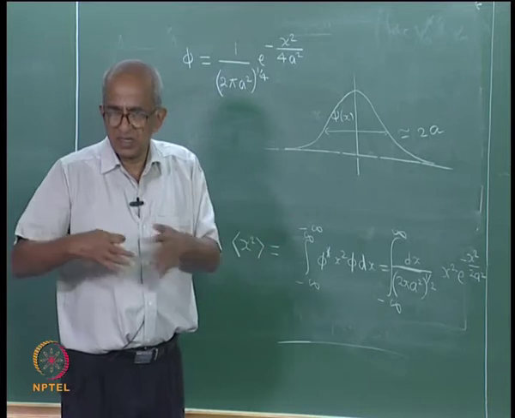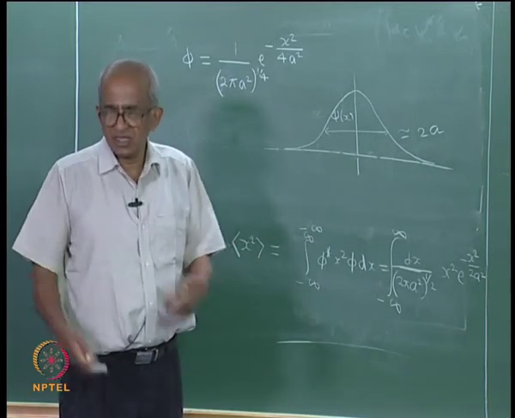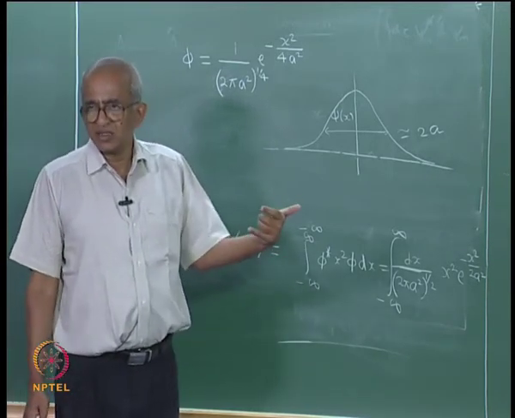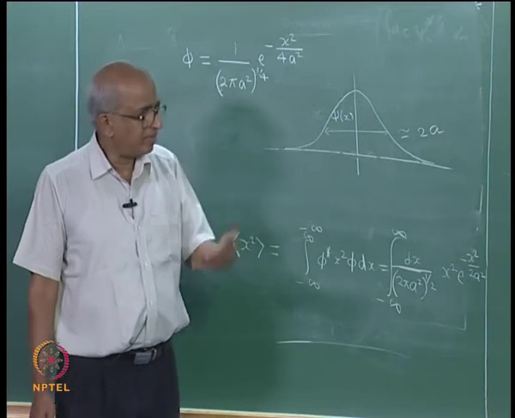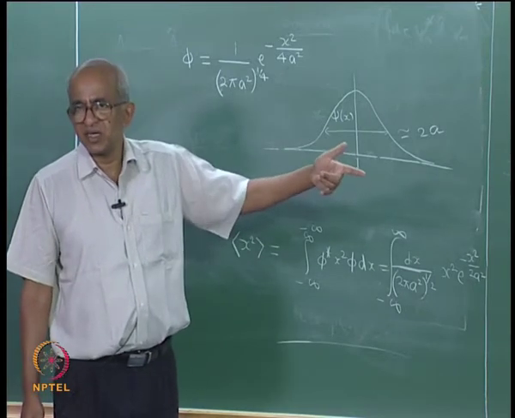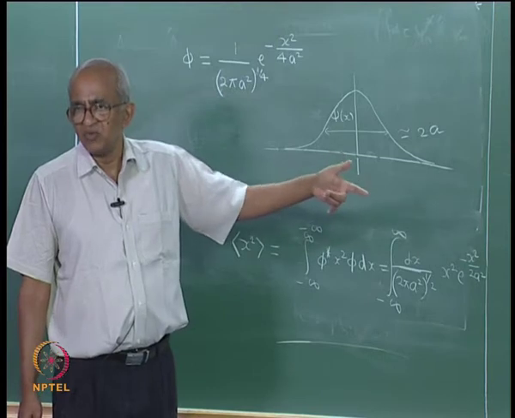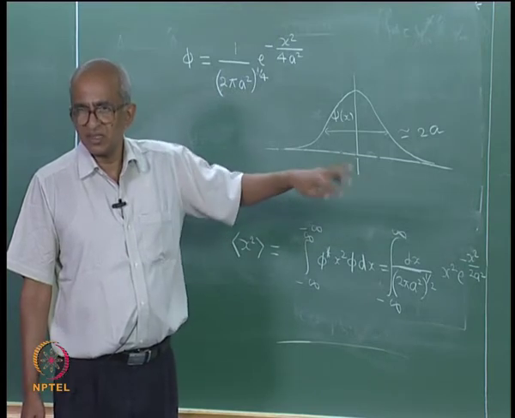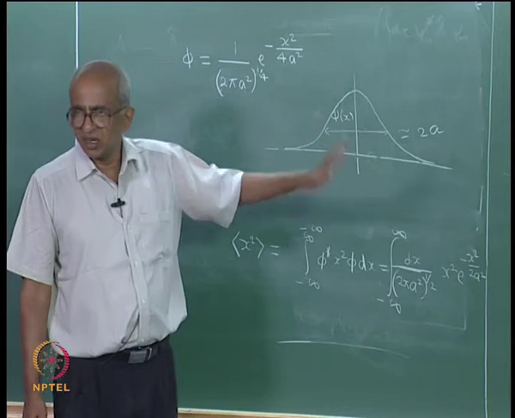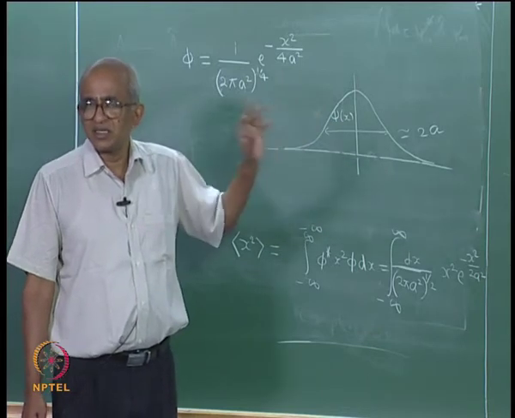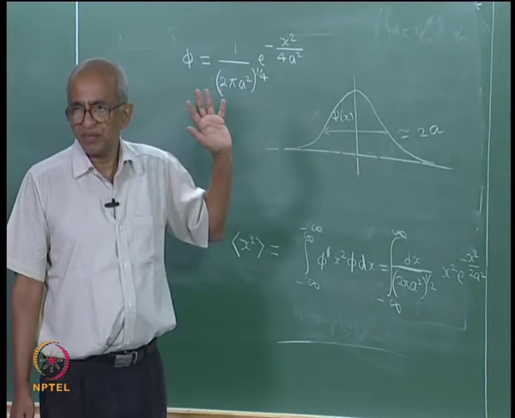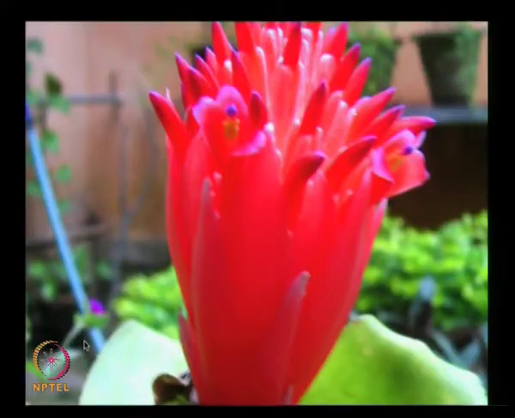How much is that? We will calculate it in the next lecture, and then finally, we will find that the uncertainty principle according to Heisenberg actually follows. When we calculate that and multiply delta x with delta p, we will find that the uncertainty principle results. Okay. Thank you for listening.